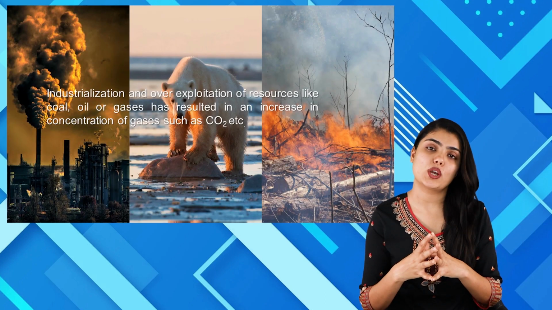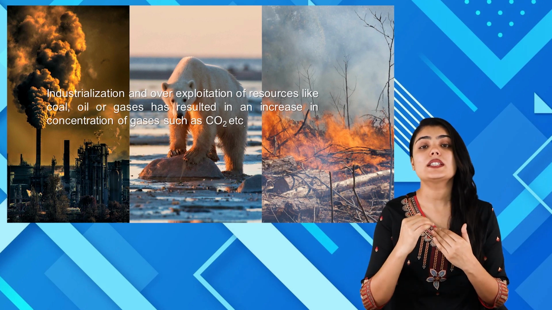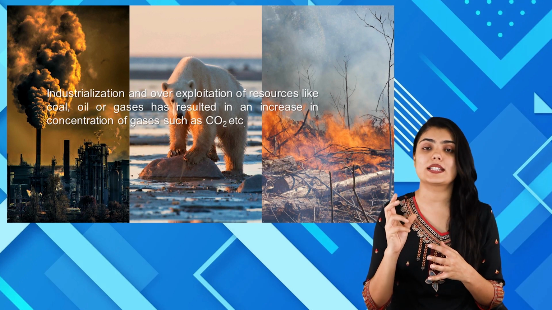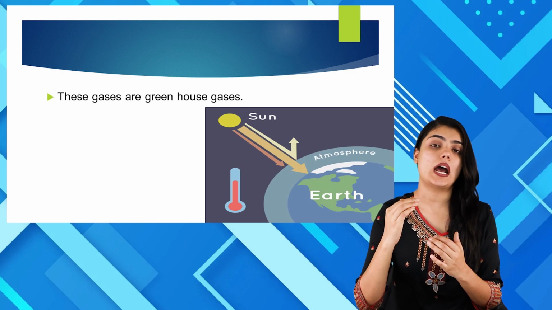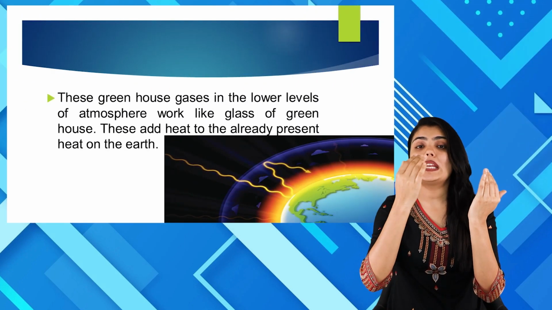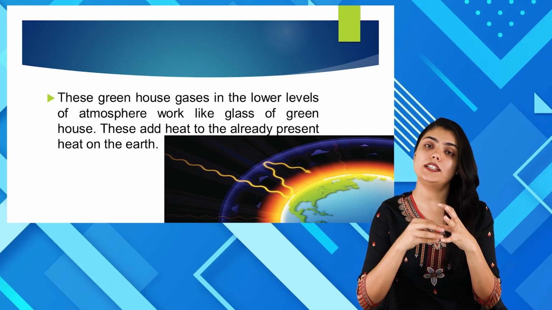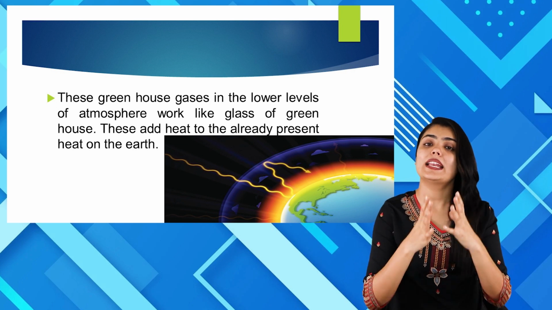Industrialization and overexploitation of resources such as coal, gases, and oil has resulted in increased concentration of gases such as carbon dioxide. Now, these gases are called greenhouse gases. When these greenhouse gases are present in the lower level of the atmosphere, they add heat to the already present heat on the earth. Now, let me explain this again.